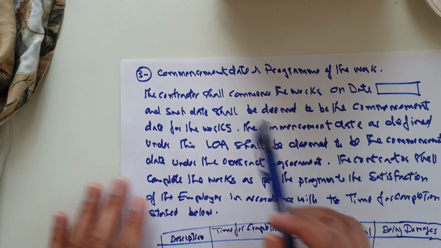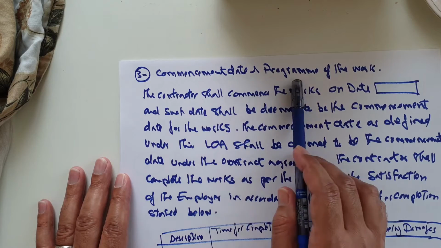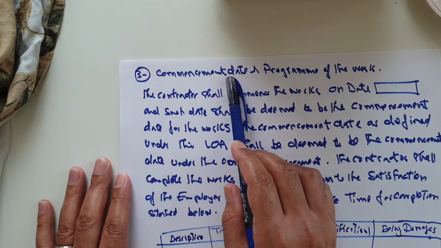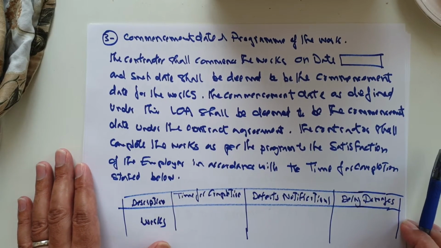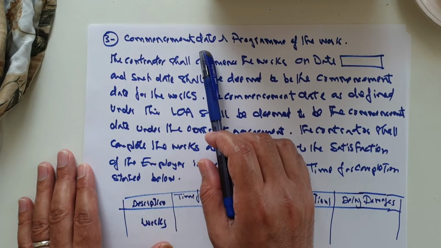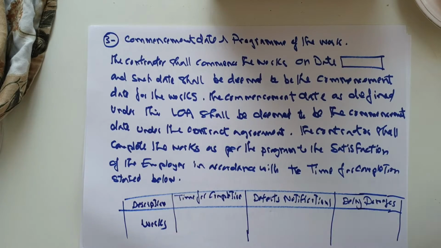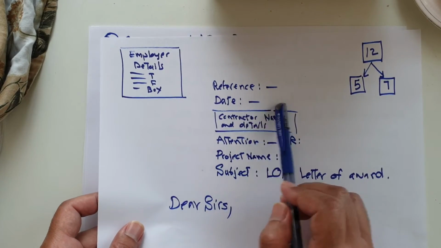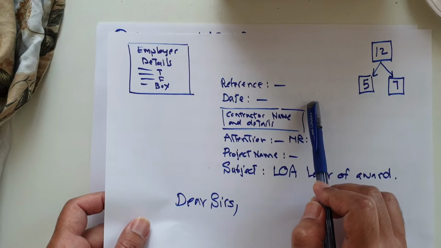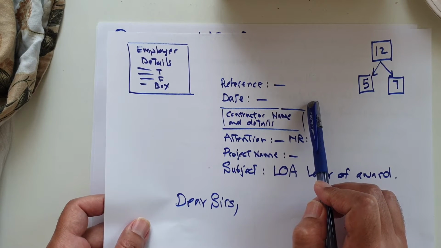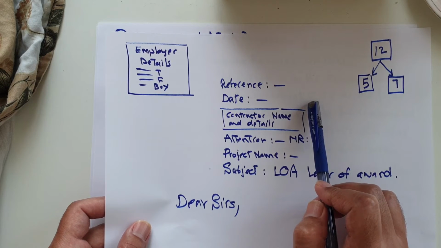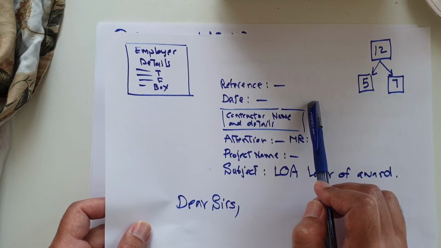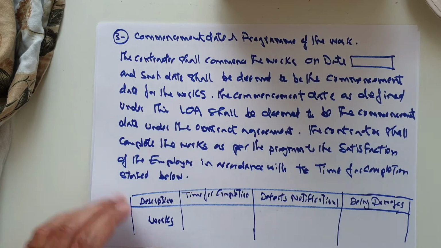Number three is the commencement date and programs of the work. Commencement date, this is very important to the project. What is the commencement date? Sometimes we take the date of the letter of award as the commencement date for the project. Sometimes maybe we take the demarcation site plan or building permit as the commencement date. This depends on the agreement between the parties.